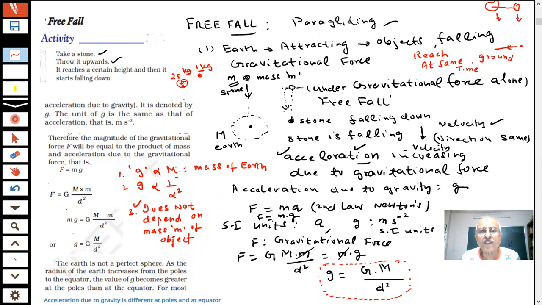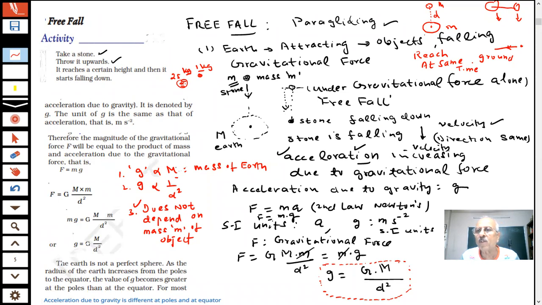So the distance which we take is from the center of the earth. What is this d? You have already said. This is your object, this is your earth, so you are taking this distance. This is our d, student. This is the mass of the object. This mass is not there in the g formula. The mass of the object is not there. They should fall from the same height.